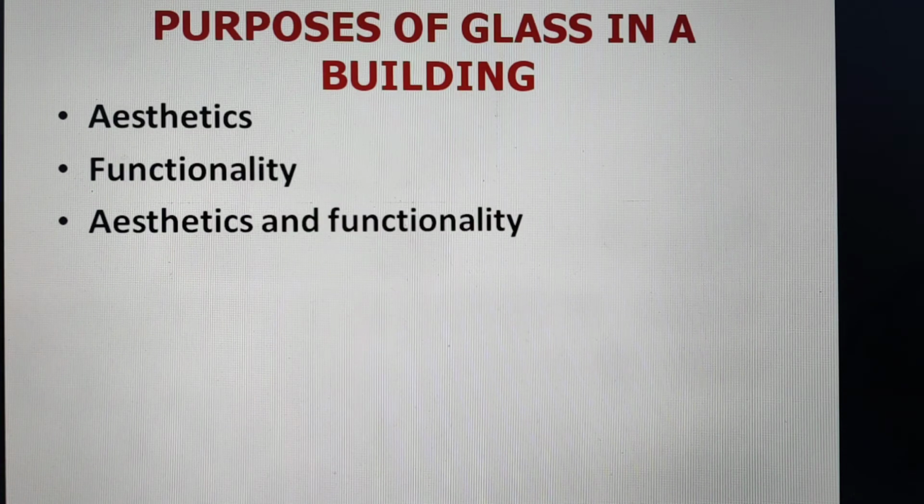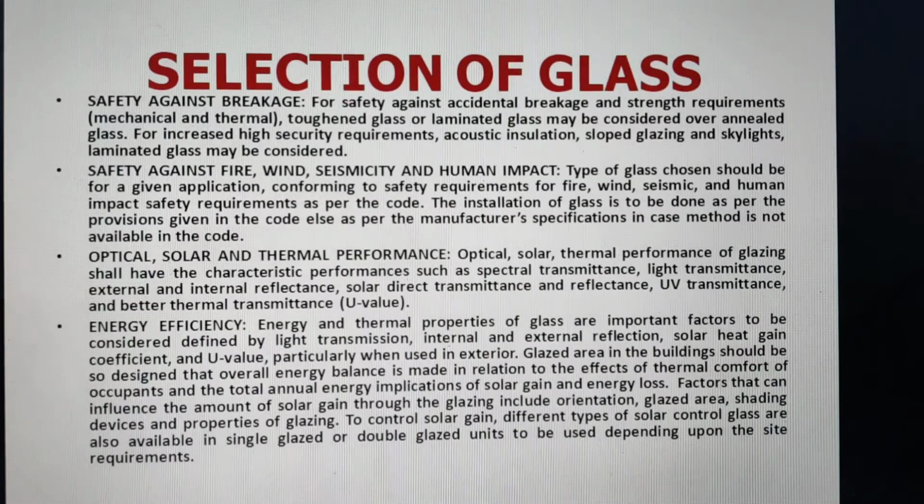Then let us talk about the purposes of glass in a building. In a building, glass may be used for aesthetic purpose only, and a little bit of functionality. Then glass may be used only for functionality purpose, and there may be chances where aesthetics and functionality both are taken care of. Then how to select a glass, that is important. One is safety against breakage.